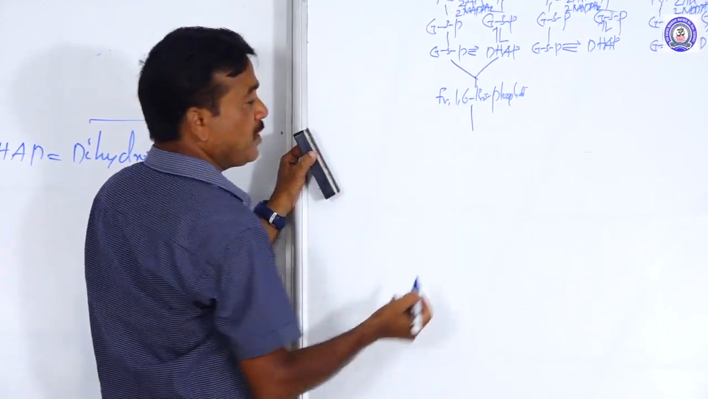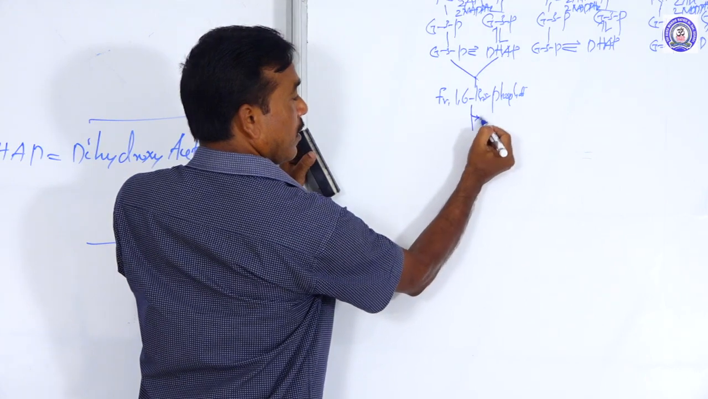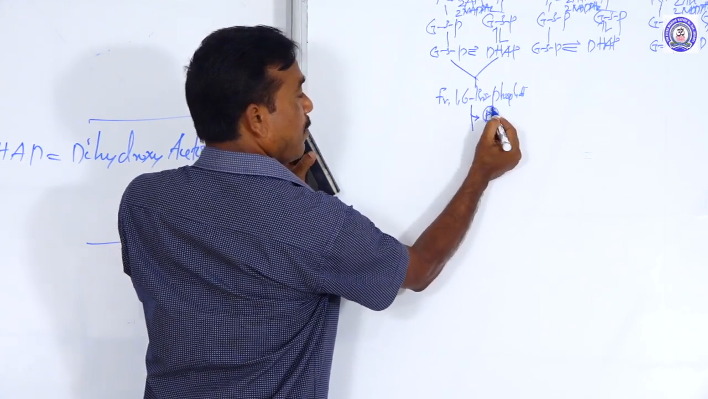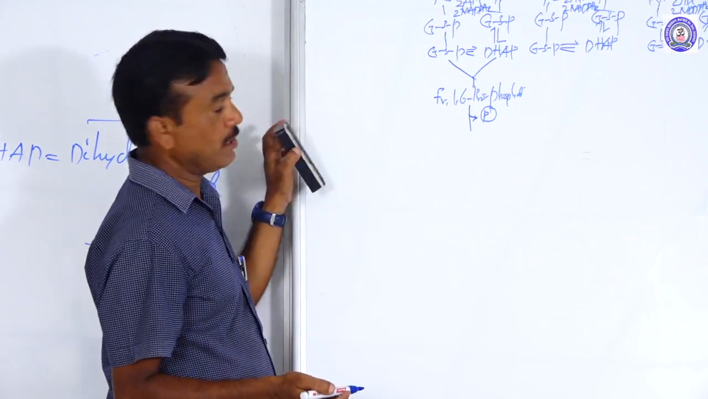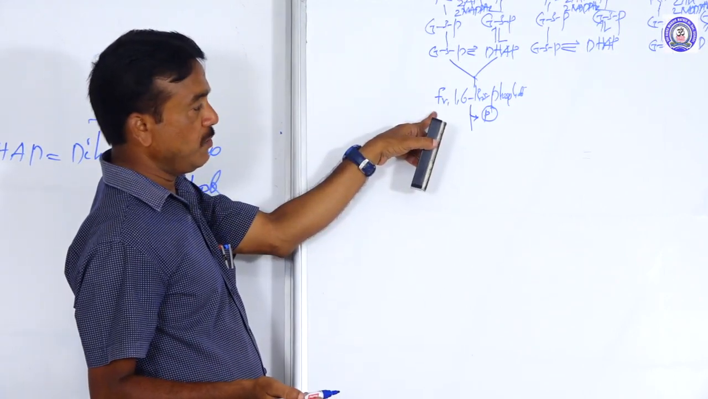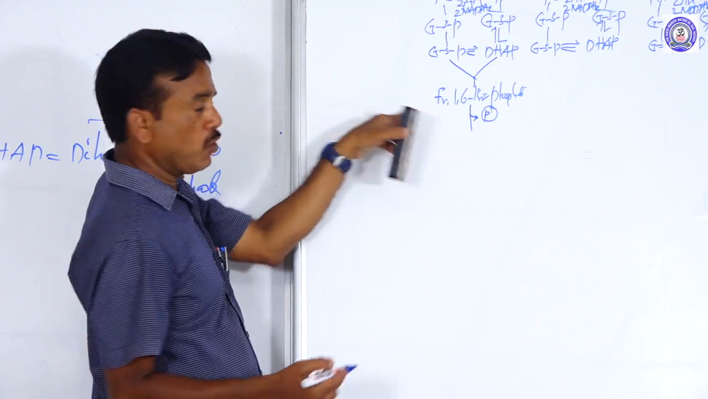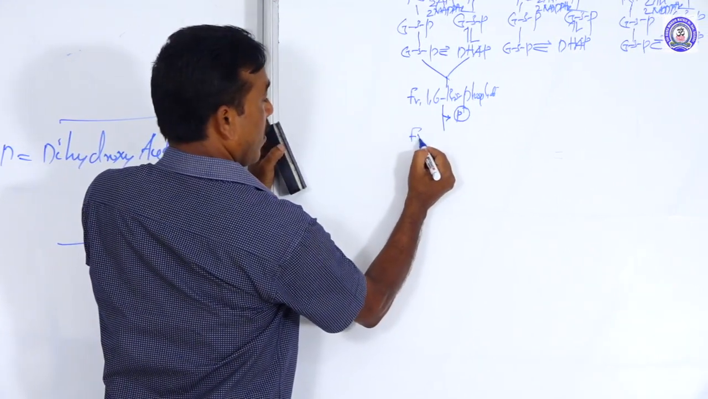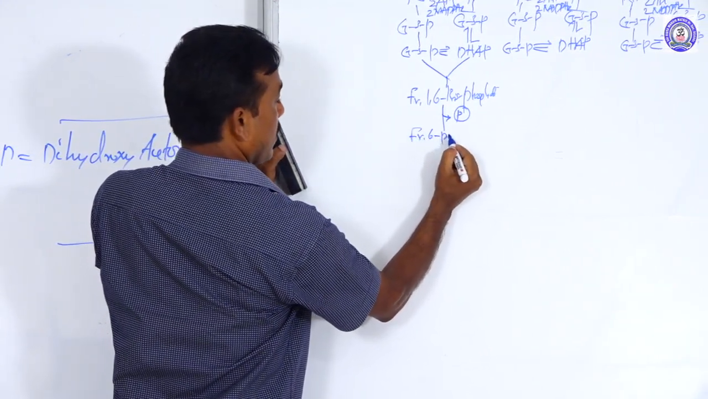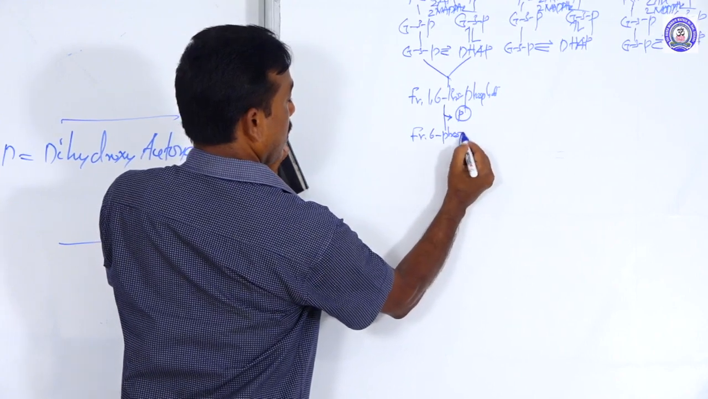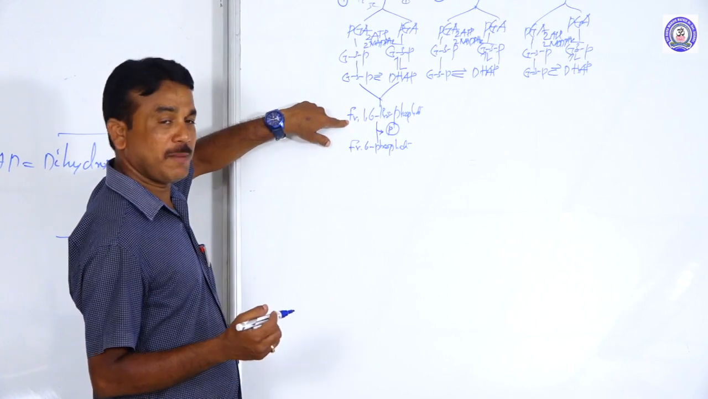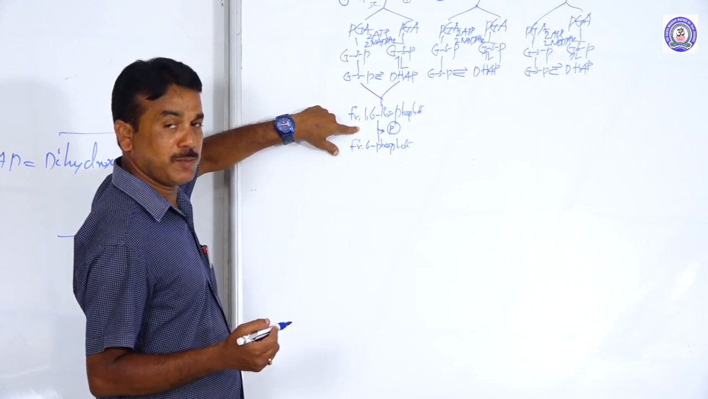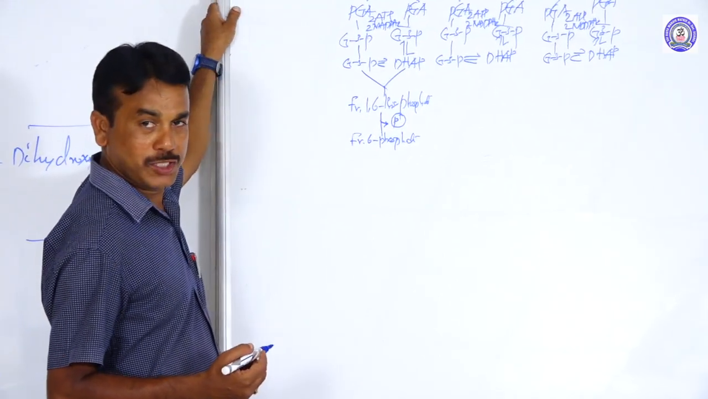Fructose 1,6 bisphosphate is dephosphorylated, losing one phosphate. Fructose 1,6 bisphosphate is dephosphorylated to form fructose 6-phosphate. Fructose 1,6 bisphosphate is dephosphorylated into fructose 6-phosphate.